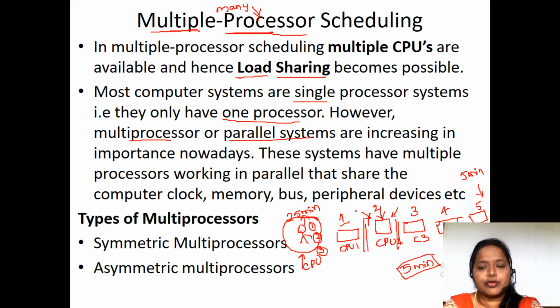When we use these parallel systems, we get the output in a very limited period of time. That's the reason multiprocessor systems are very much used nowadays. The main idea of this multiprocessor system is that all the processors share a common memory, and there is a common processor which gives all the tasks to all the processes. So this is the basic idea of multiprocessor scheduling.